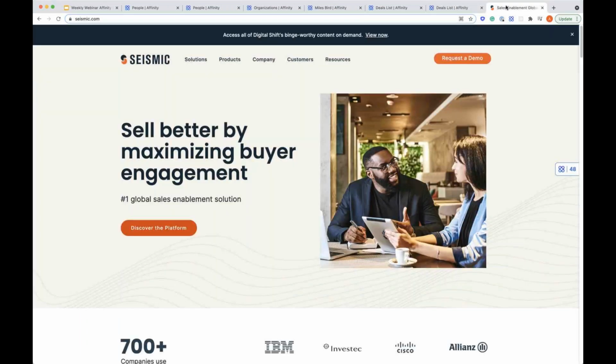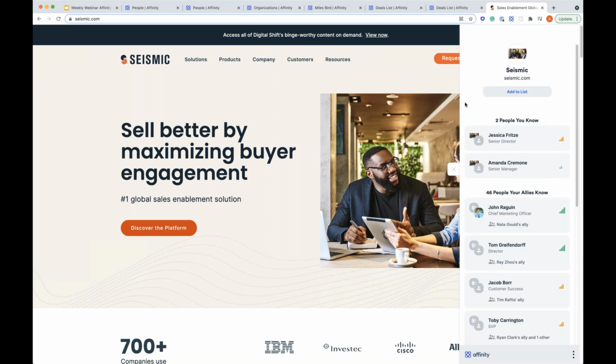So if I'm looking at a particular company website, we're going to have this awesome Chrome extension that goes wherever you are on the web. So if I'm looking at Seismic here, I can see our Affinity logo pops up here, and it's going to tell me who I know at Seismic. And you can see here, I know 2 people at the company. I know Jessica, who's a senior director, and I know Amanda, who's a senior manager.